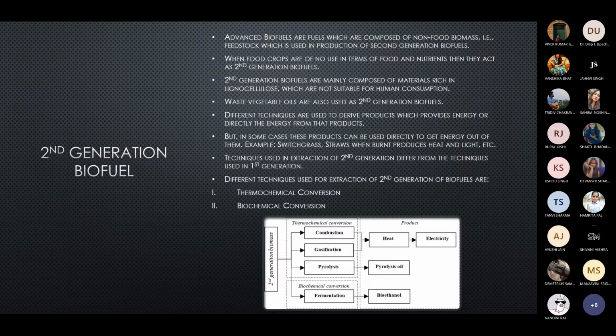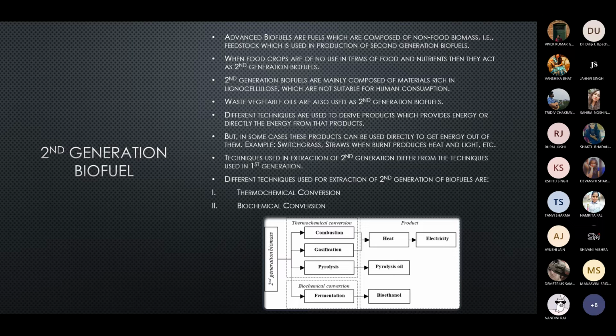Second generation biofuels. The second generation biofuels are also known as the advanced biofuels, and they are the biofuels which are composed of non-food biomass, that is the feedstock which is used in the production of second generation biofuels. They are mainly composed of lignocellulosic mass. When the food crops are of no use in terms of food and nutrition, when they don't act as food, then they can be used in the production of second generation biofuels.